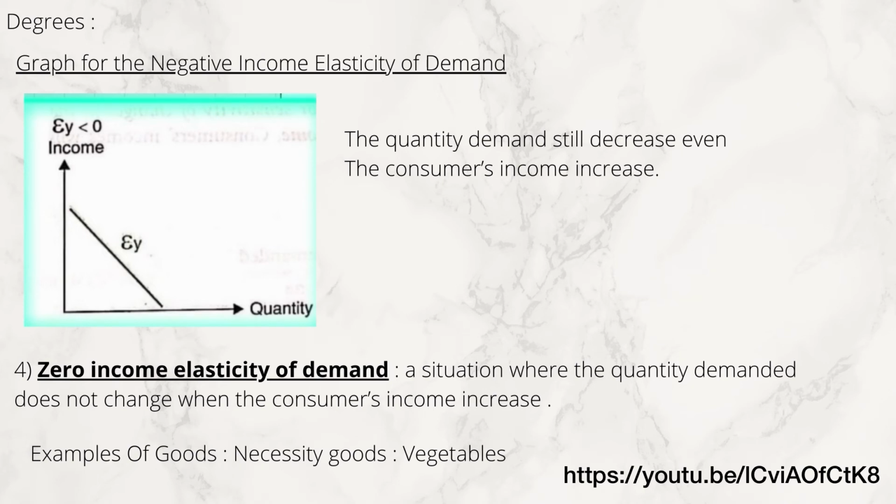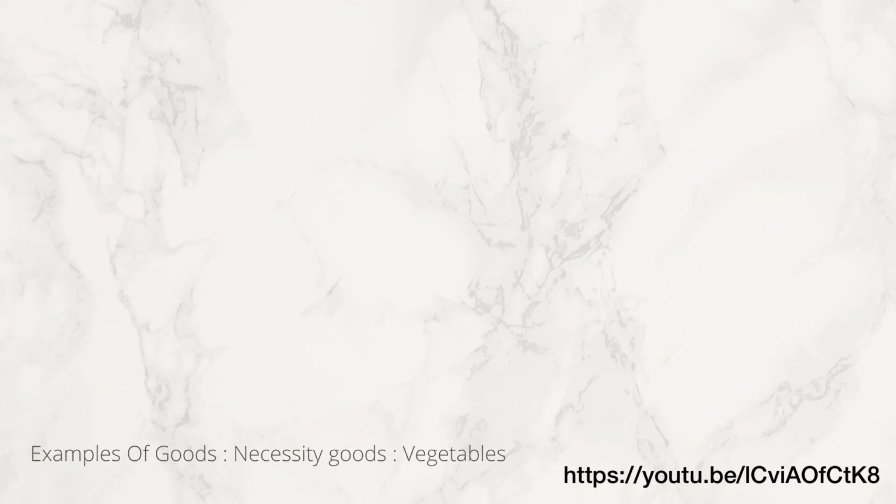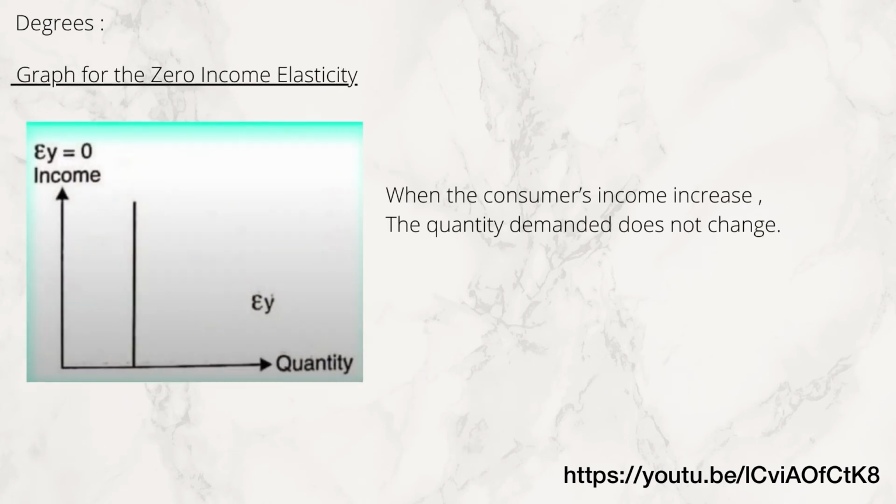And lastly is zero income elasticity of demand. Zero income elasticity of demand is a situation where the quantity demanded does not change when the consumer's income increases. The example of goods for zero income elasticity of demand is necessity goods. The example of necessity goods is vegetables. As you can see from the graph for zero income elasticity, when the consumer's income increases, the quantity demanded does not change.